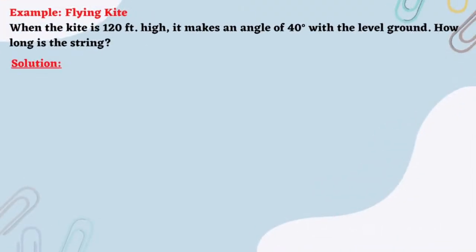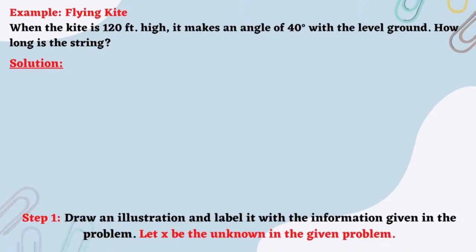Example number 2. We have the flying kite. When the kite is 120 feet high, it makes an angle of 40 degrees with the level ground. Now, how long is the string? Solution. To solve this problem using trigonometric ratio, we follow these steps. Step 1. We draw an illustration and we label it with the information given in the problem, and we let x be the unknown in the given problem.